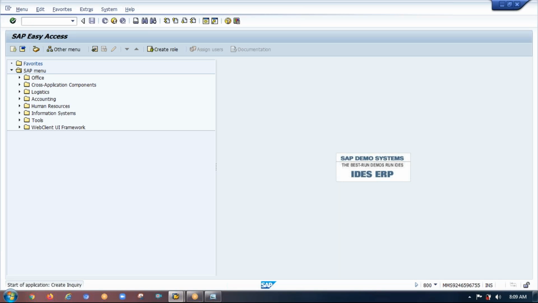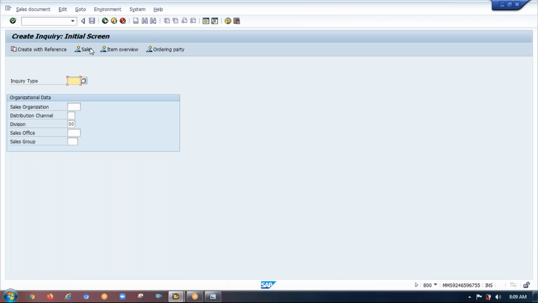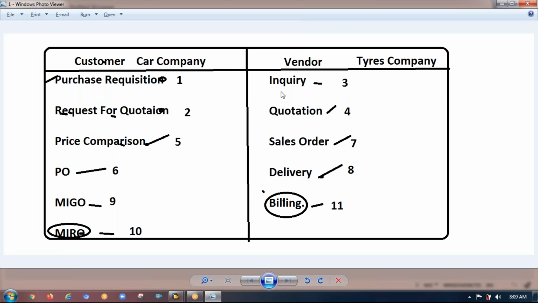We have something we call T codes. Anyway, let me come to this point. We'll get to know a few more points. You see, create inquiry. I need not build a special application to create inquiries in SAP, because SAP has given this application to me.